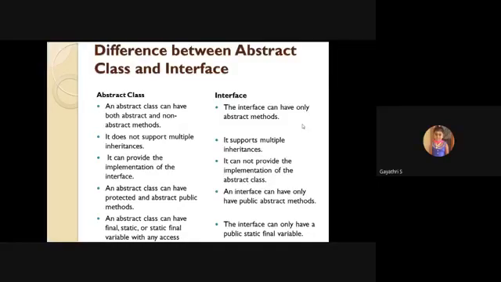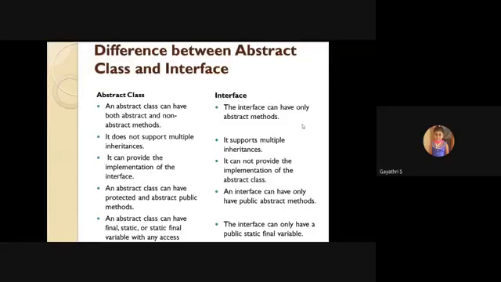Next, second point: an abstract class does not support multiple inheritance. Yes, an abstract class doesn't support multiple inheritance. If you write a normal class extends abstract class 1, comma, abstract class 2, this is invalid in Java. But an interface supports multiple inheritance. Example, a normal class implements interface 1, comma, interface 2, which is valid in Java. It supports multiple inheritance.